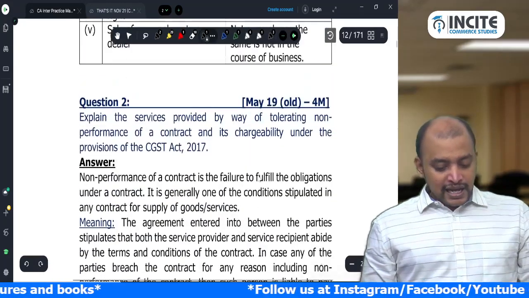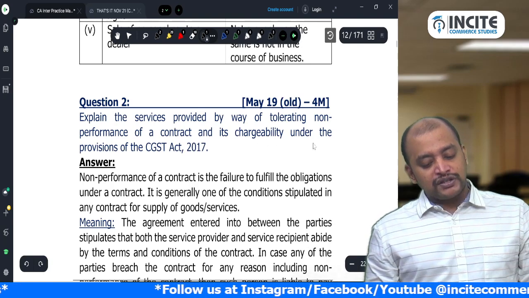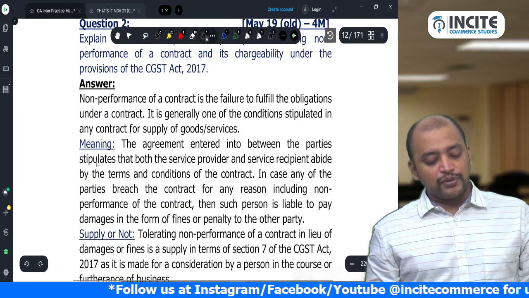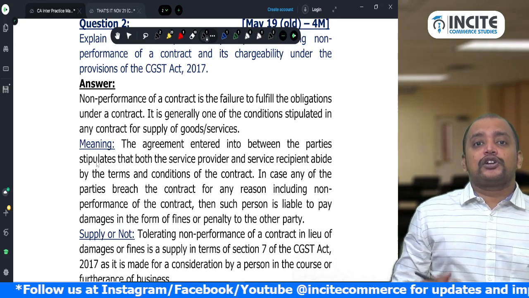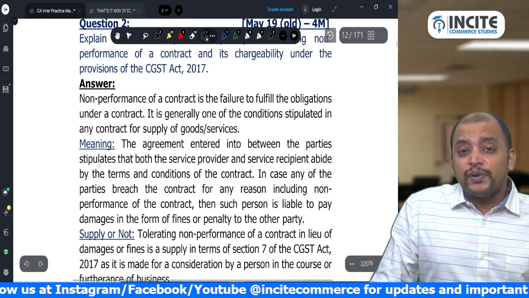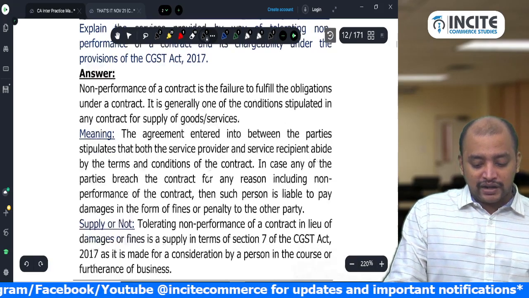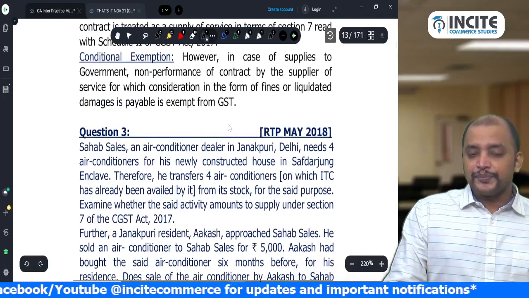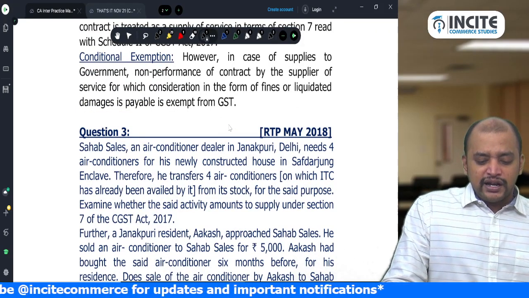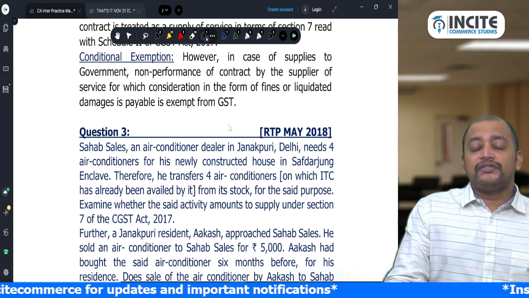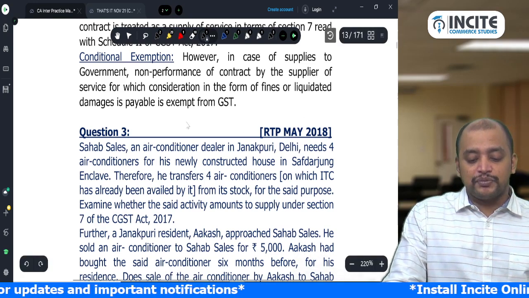Okay. Explain the service provided by way of tolerating non-performance of a contract and chargeability under the provisions of GST. See, consideration for not doing an act or tolerating an act. Non-performance of a contract comes under tolerating an act and that will become supply. And we have an exemption when it is provided by government. So government is collecting consideration for tolerating an act, that is exempted from GST.